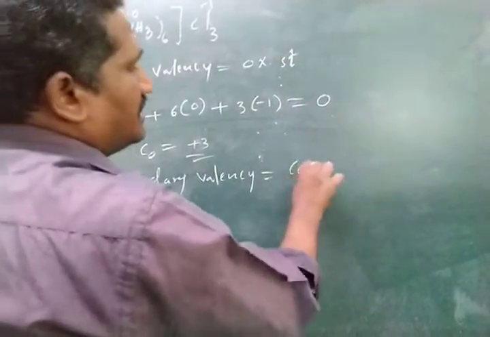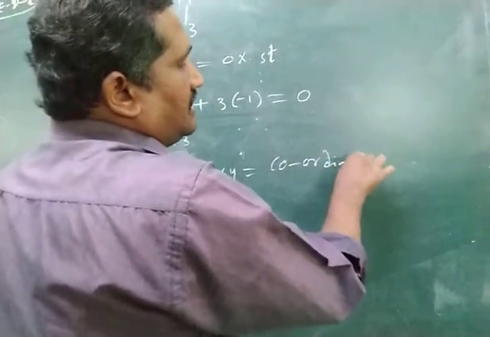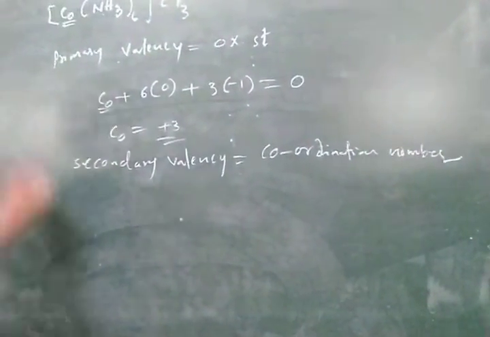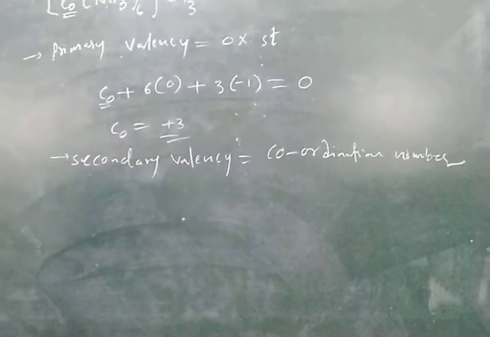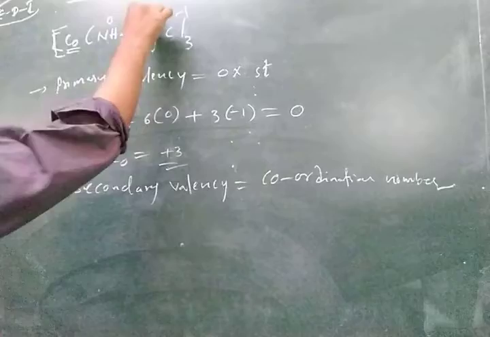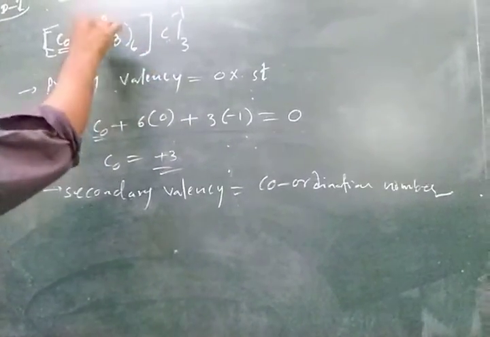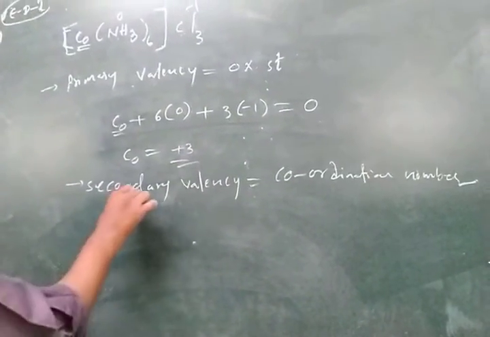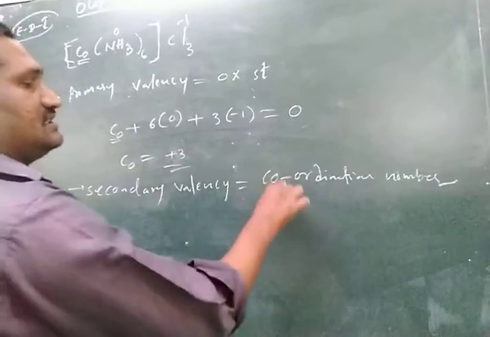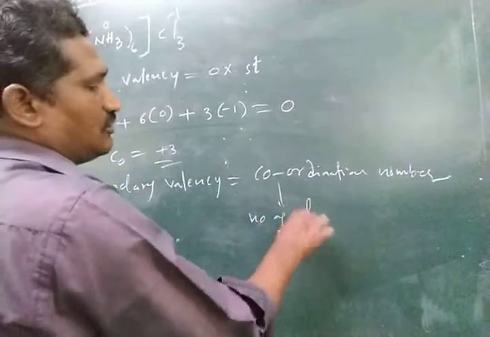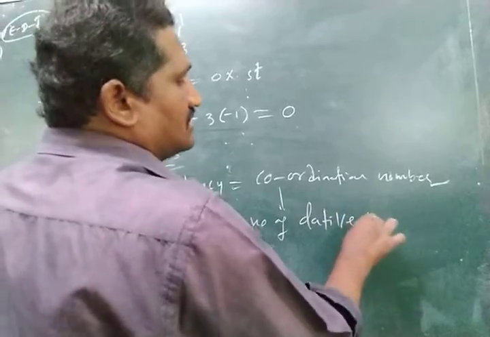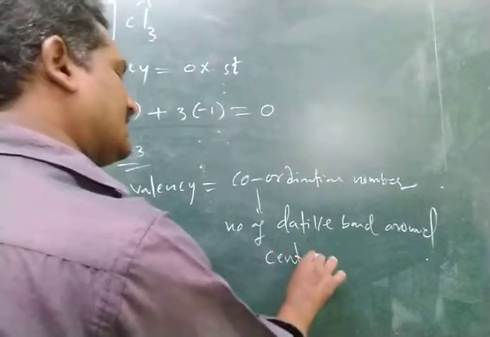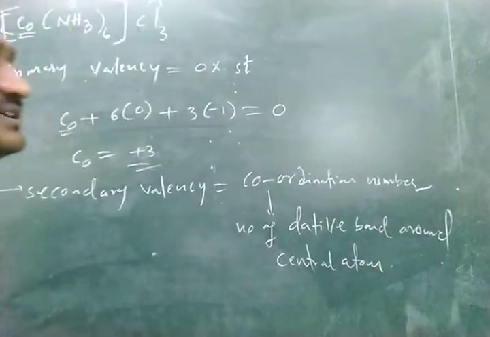So the primary valency of cobalt is plus 3, and secondary valency is equal to coordination number. Secondary valency means the number of ligands present in the coordination sphere, the number of dative bonds around the central atom.